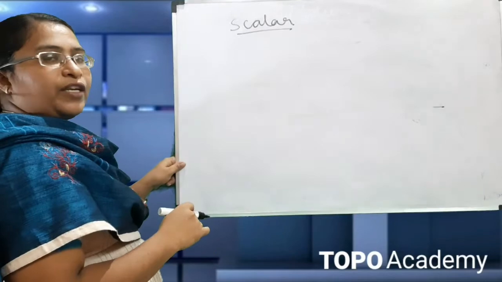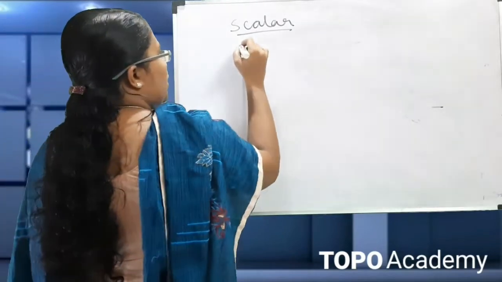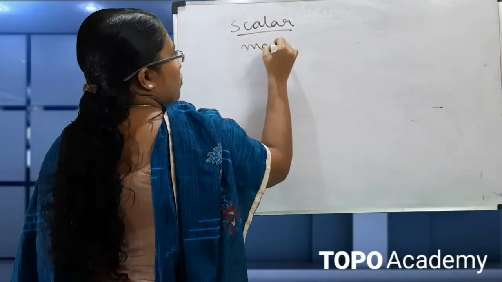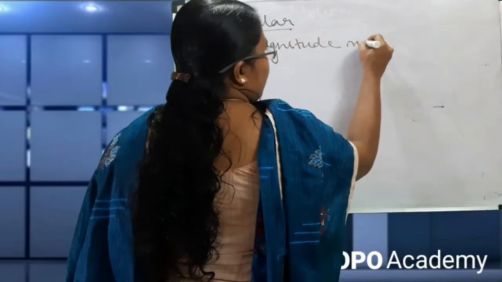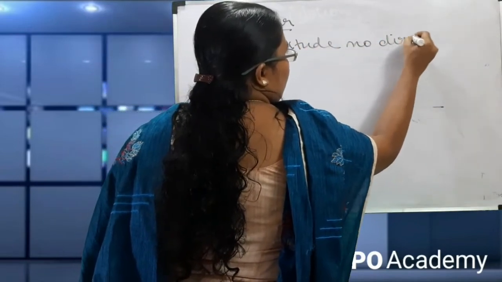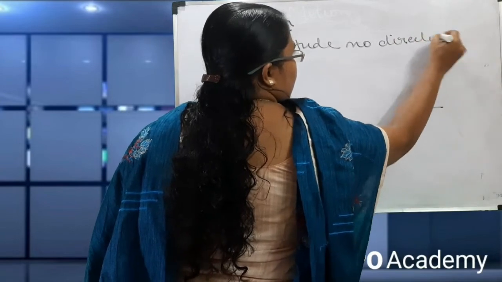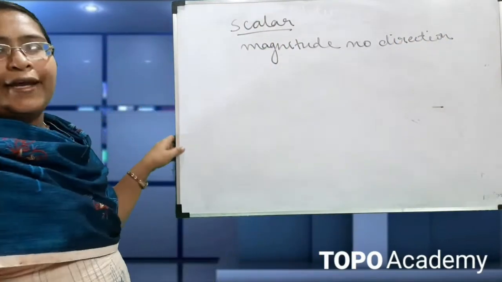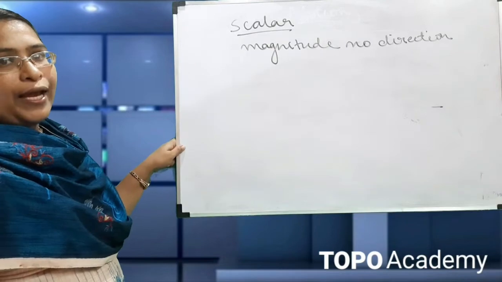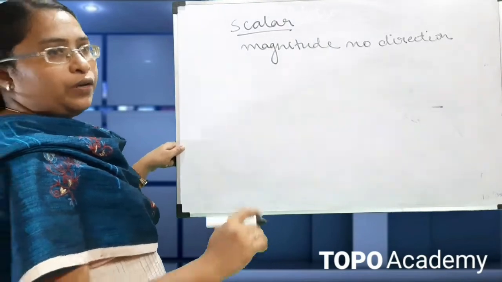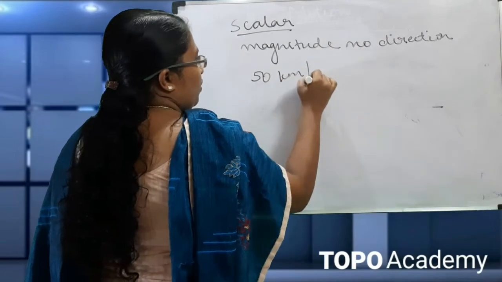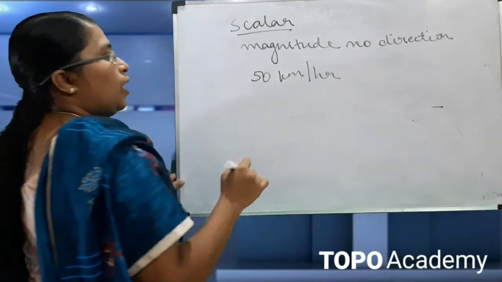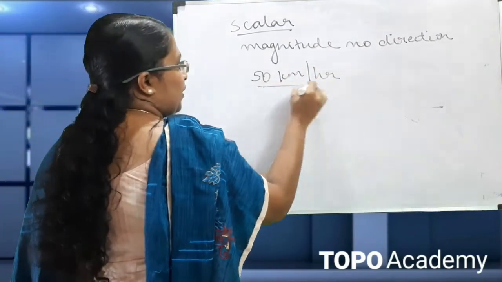So what is a scalar quantity? A scalar quantity means it has only magnitude and no direction. For example, a car is moving at a speed of 50 km per hour, and this is the magnitude.